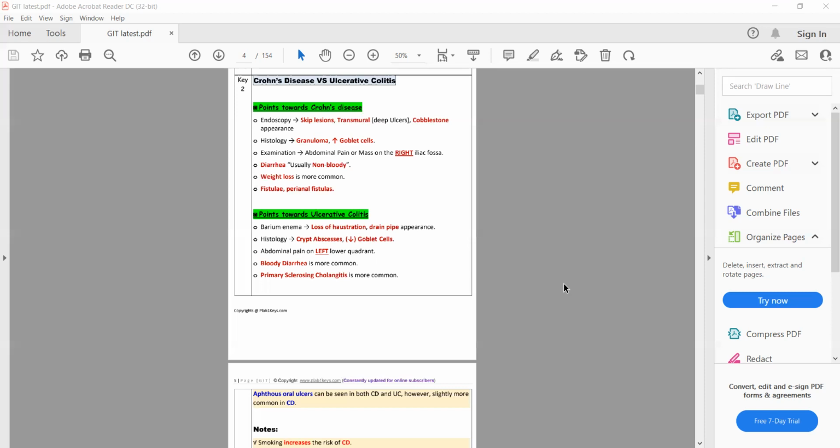The diarrhea in Crohn disease is usually non-bloody, and weight loss is more common in Crohn disease. While in ulcerative colitis, the bloody diarrhea is more common.